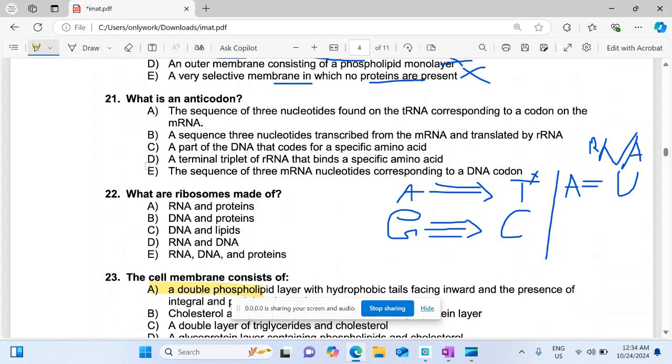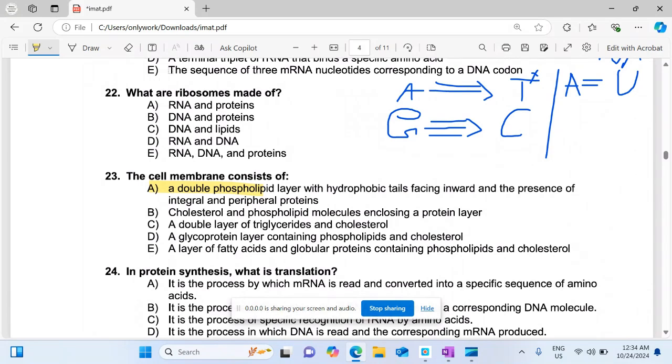We have missed our 22 MCQs. We know that in 21 MCQs A is the right option. What are ribosomes? We have to remember that ribosome is made up of only two things, RNA and protein. Ribosomes are made up of 50% RNA and 50% protein. That's why they are also called ribonucleoprotein.